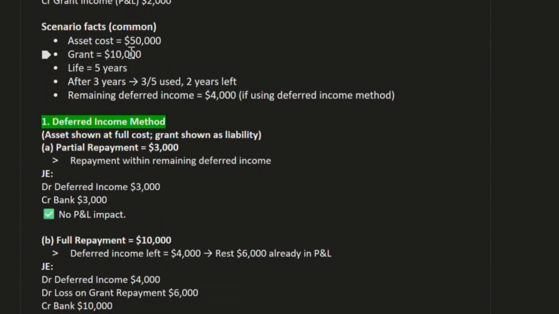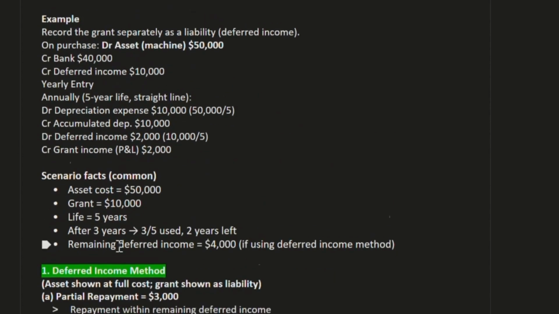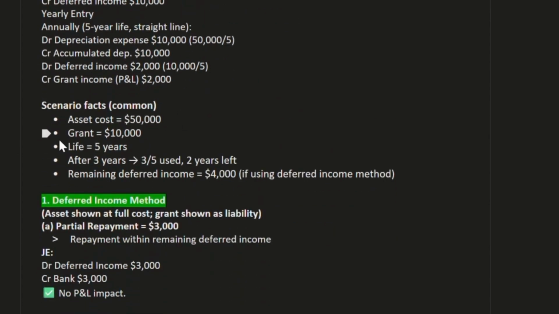Now we can understand this by looking at the same example. The asset cost is 50,000, the grant is 10,000, asset life is 5 years, 3 years are used and 2 years are left. And now we are at the beginning of the fourth year. So 2 years we have left.